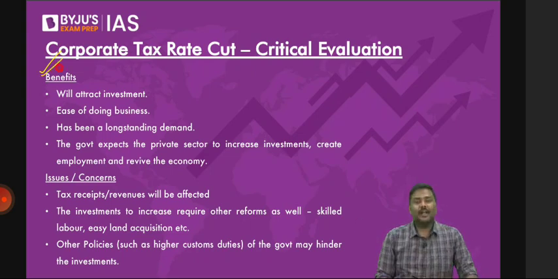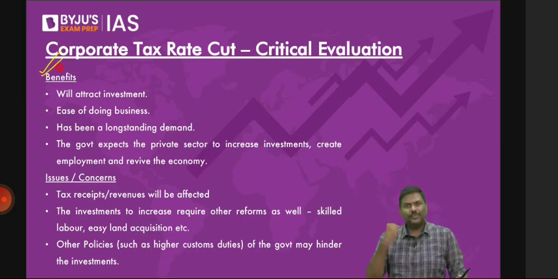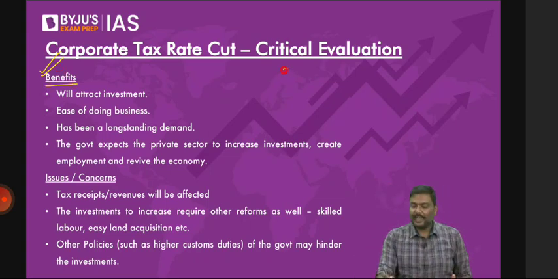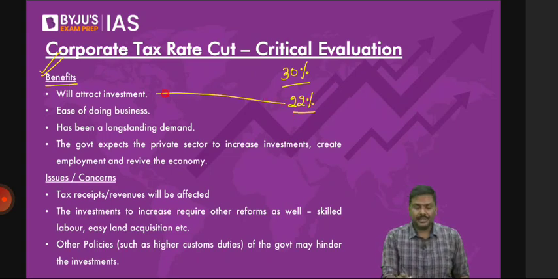Right? When government introduced this model of 22% taxation, now there was a discussion. Should we have this 22% or not? Right? Why? What is the issue here? Let's start. Have a look at this. When government, rather than having only one tax rate of 30%, will reduce the tax rate to 22%, the objective was it will attract a lot of investment. Right? It will attract a lot of investment.